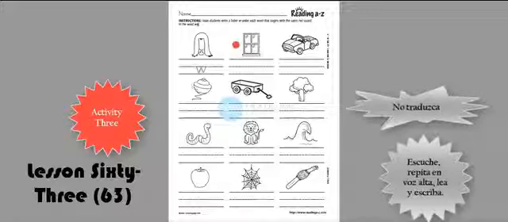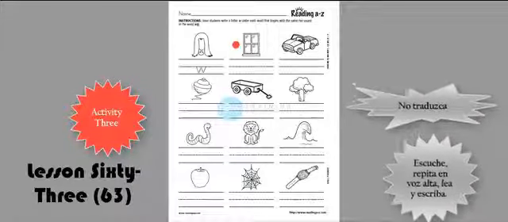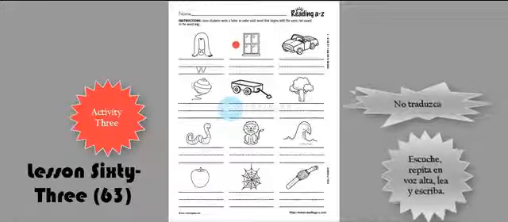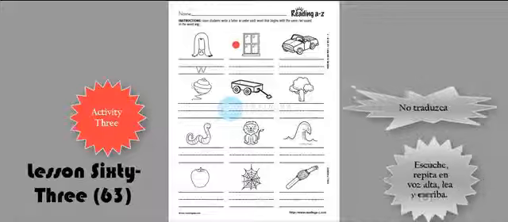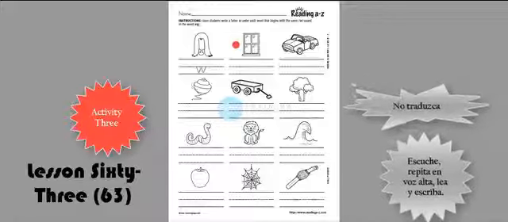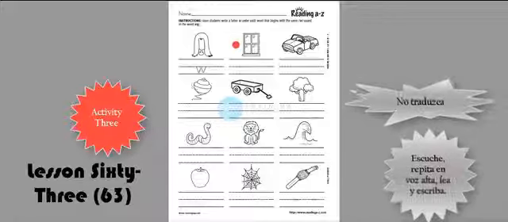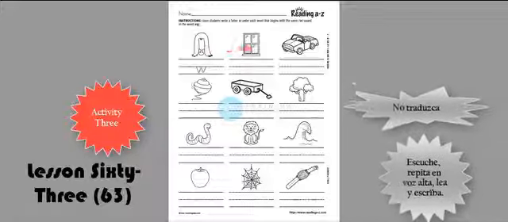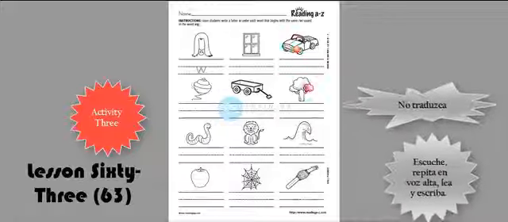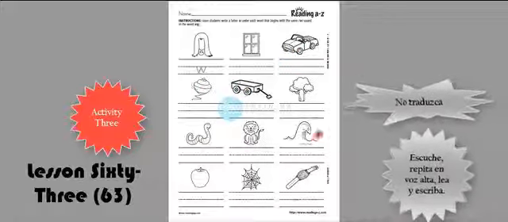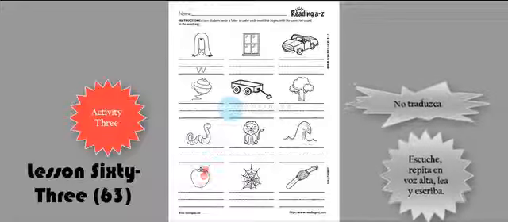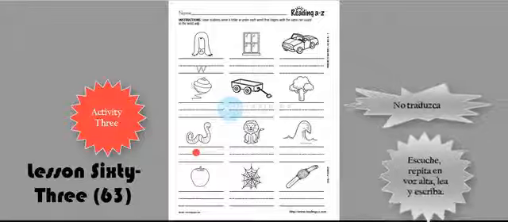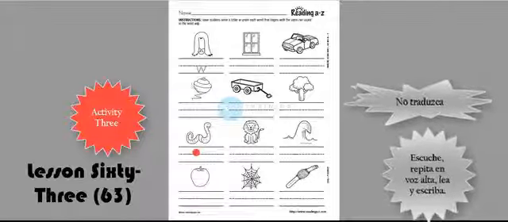Here is activity 3. It is about words that begin in the W sound. W, w, w. W sound. W, w. So we're going to identify the names of the objects in these pictures and then write the W under the pictures whose names begin in the letter W or in the W sound.